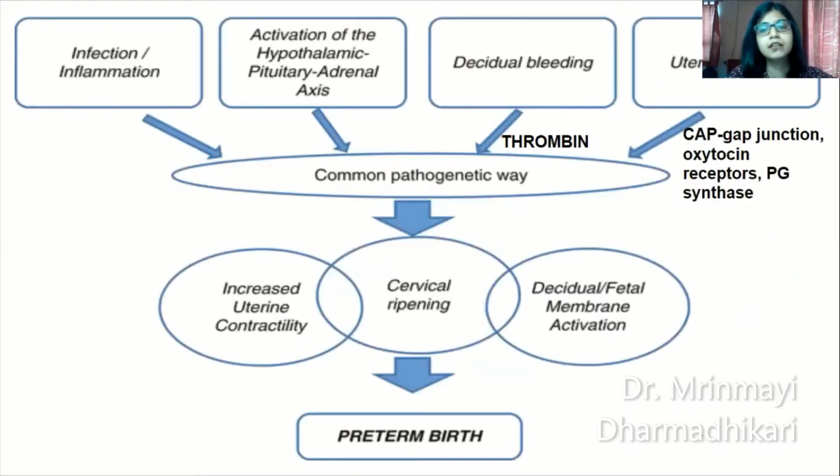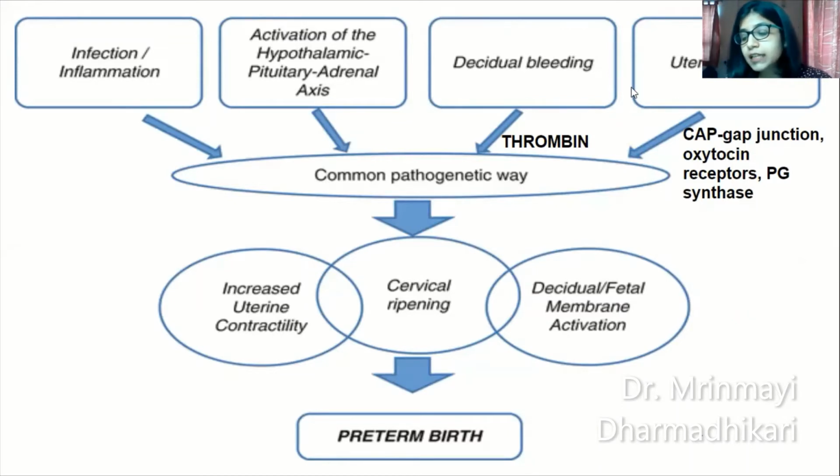So what have we seen? In the causes, infection, inflammation we have seen. Activation of hypothalamo-pituitary adrenal axis we have seen. Decidual bleeding. We know that in patients of, for example, placental abruption, there are higher chances of them going into preterm labor. Okay. The cause for this is release of thrombin. So thrombin is a protease which causes stimulation of cytokines, chemokines, and ultimately leads to the same common pathogenetic pathway we just saw. Similarly, uterine stretch.